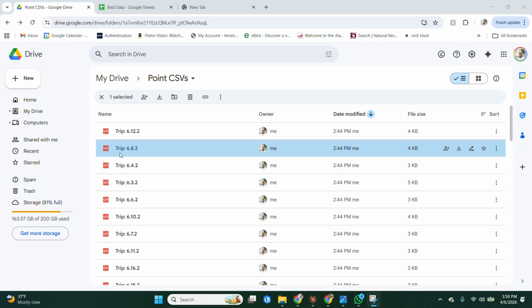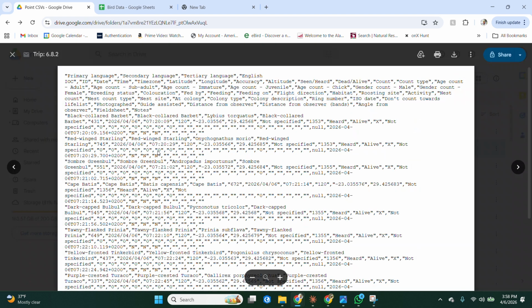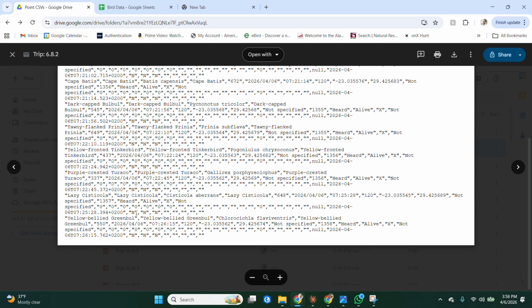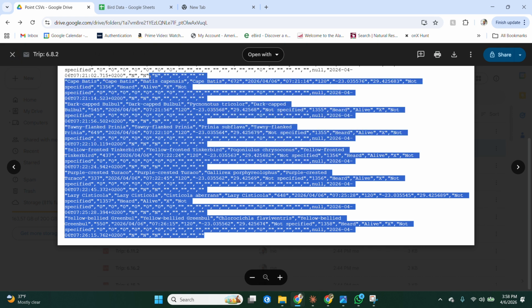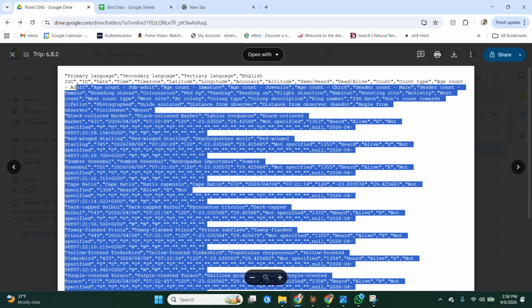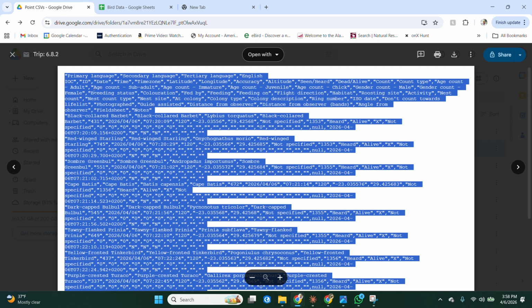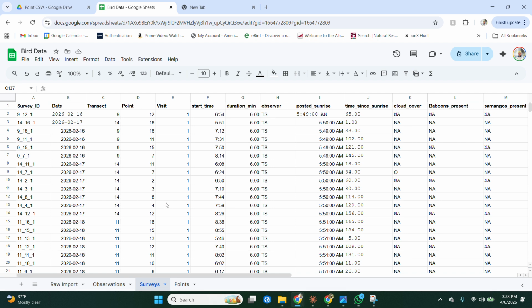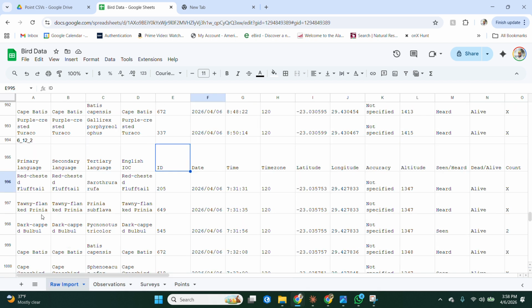So we'll start with the survey I conducted today in Transect 6. Here's all the points. We'll open up 682. And you'll just copy the entirety of the CSV, just like this. Control C, and go to bird data, and go to raw import.